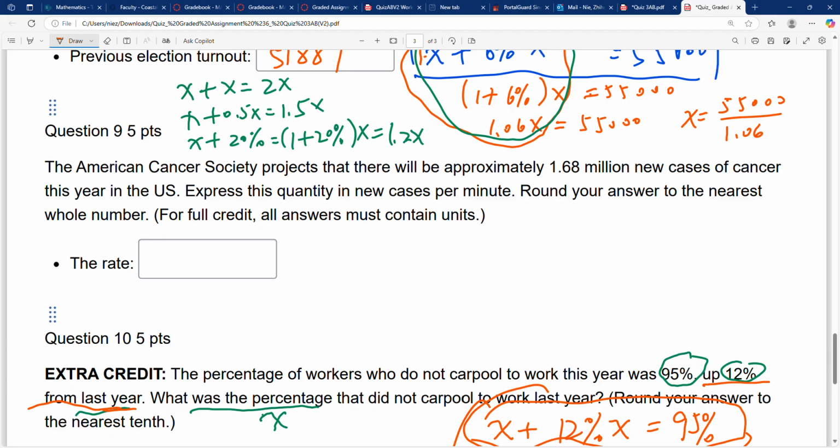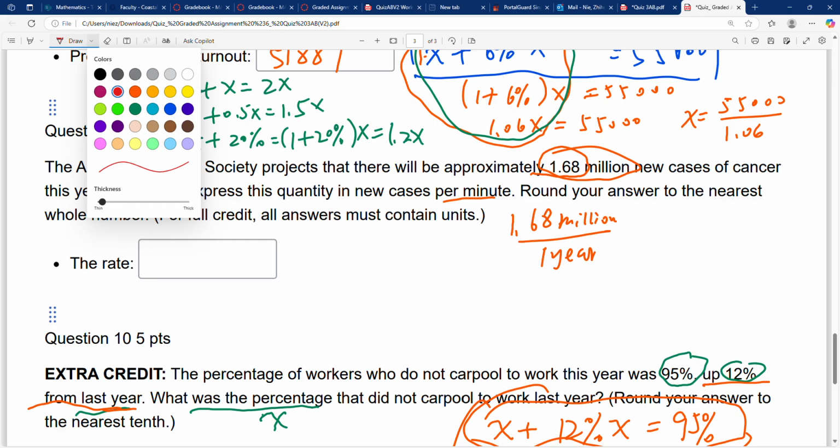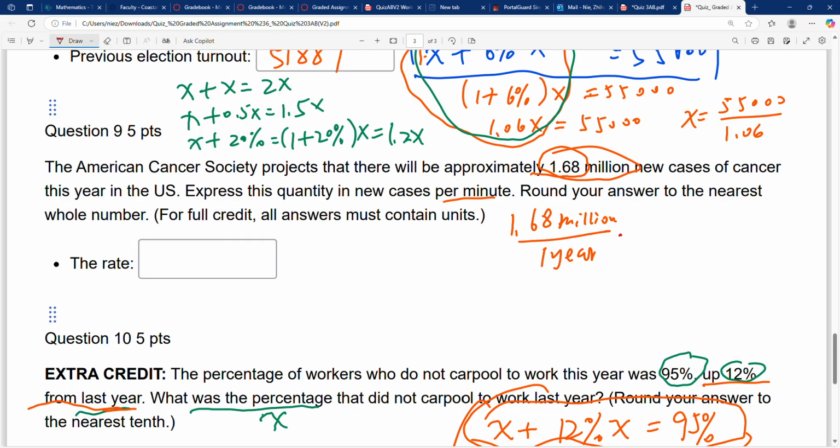Number 9: the American Cancer Society projects that there were approximately so many new cases of cancer this year in the U.S. Express this quantity in new cases per minute. You just change this value, million, per year, to how many per minute.